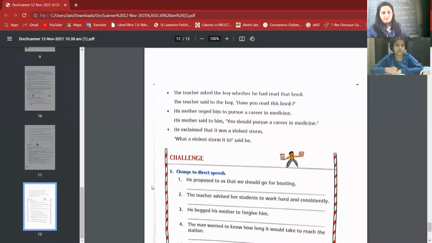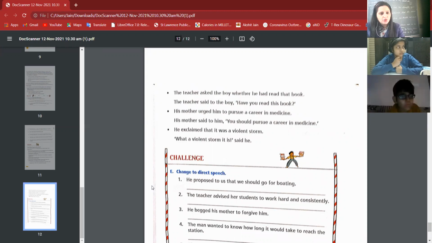Now, the next example is: the teacher asked the boy whether he had read that book. So the teacher said to the boy, and we have to make it a question because we have written asked. It means the reporting verb indicates a question. Okay. First, we need to check the tense of the sentence. You can see here, he had read that book. So this is past perfect tense.